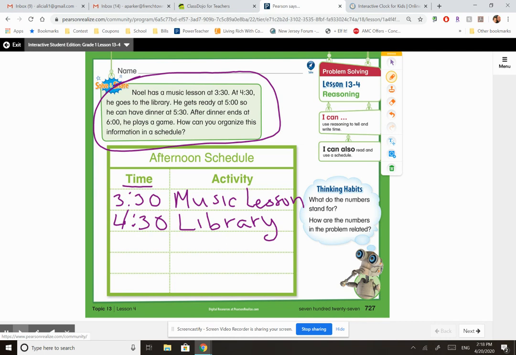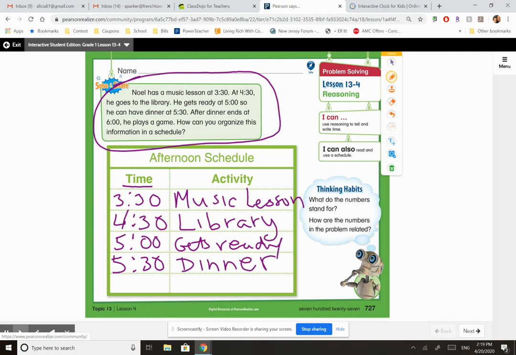All right. Then he gets ready at 5 o'clock. So for 5 o'clock, gets ready. All right, so that he can have dinner at 5:30. So at 5:30, he is going to have dinner.